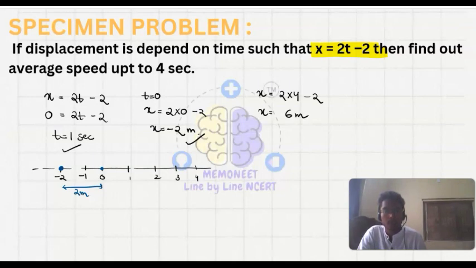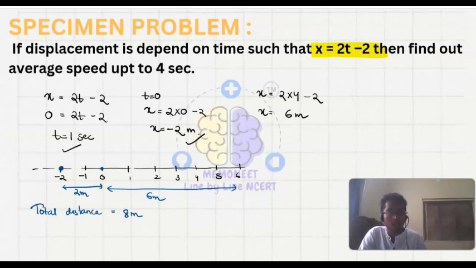So 6 meter is the displacement at the 4th second. From t equals 1 second to t equals 4 second, it has covered 6 meter. So the total distance it has covered is 8 meter.